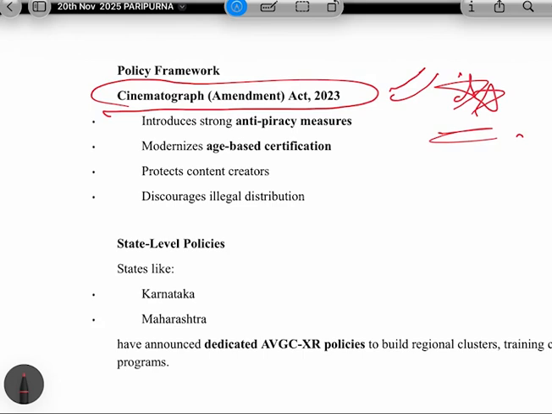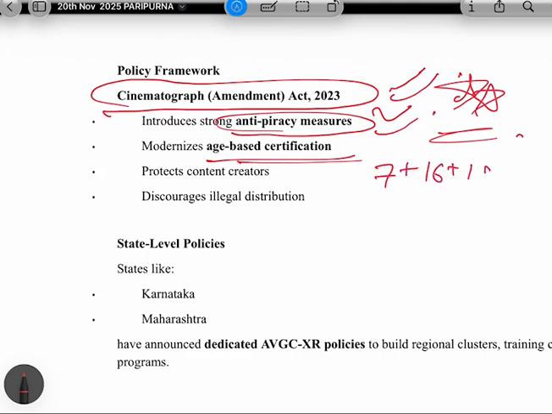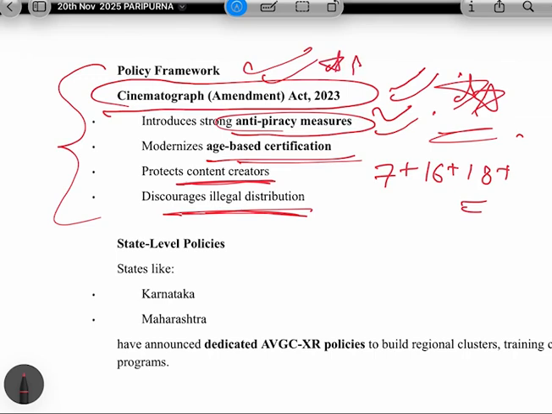It introduces strong anti-piracy measures. It modernizes the age-based certification, like 7 plus, 16 plus, 18 plus, these all are age-based certification. Also, it protects the content creators from piracy and it discourages illegal distribution. So please read the features of this act. This is a very important act.